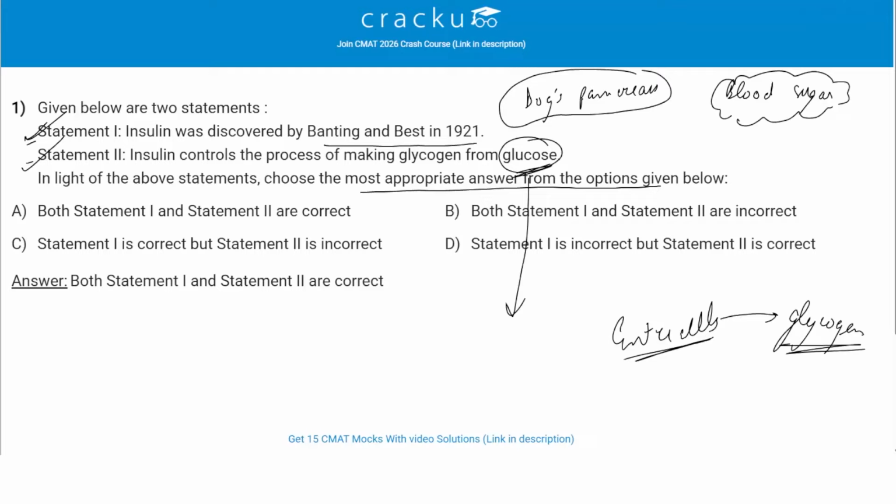So insulin is very important for controlling the process of making glycogen from glucose. As we can see, statement 1 and statement 2 both are correct, and therefore option A is the correct answer, which says both statement 1 and statement 2 are correct.